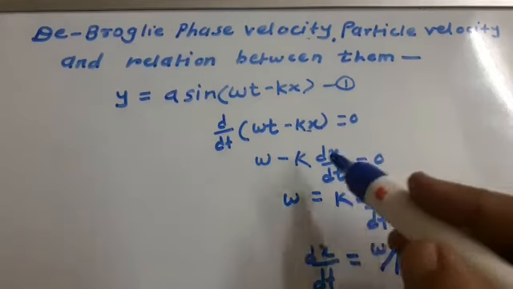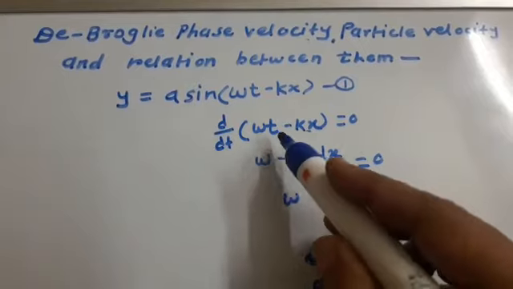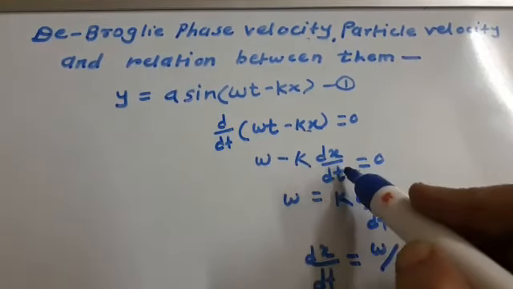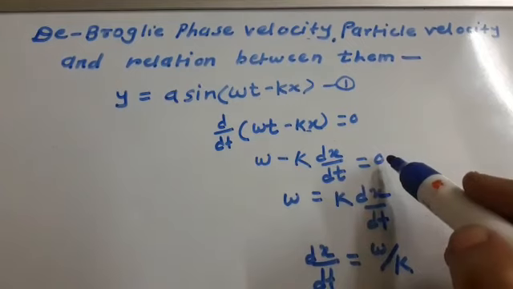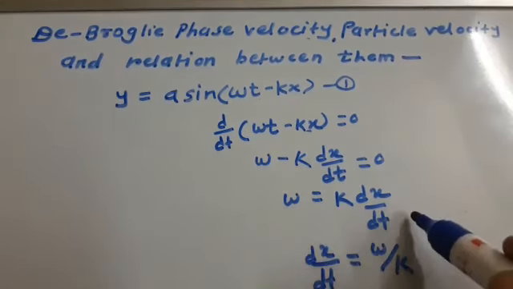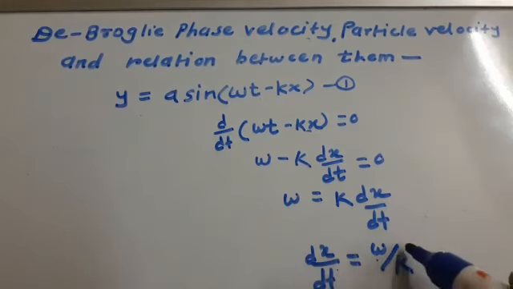Again I will revise the step. Differentiation of omega t is omega, differentiation of kx is k dx by dt, equal to 0. Rearranging, omega is equal to k dx by dt. Again rearranging, dx by dt is equal to omega by k.